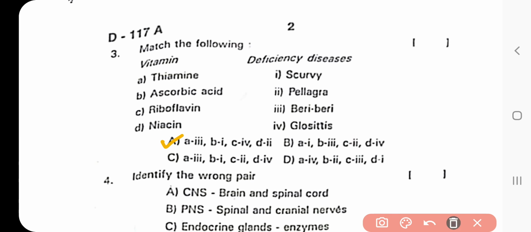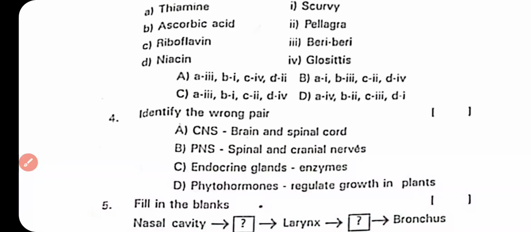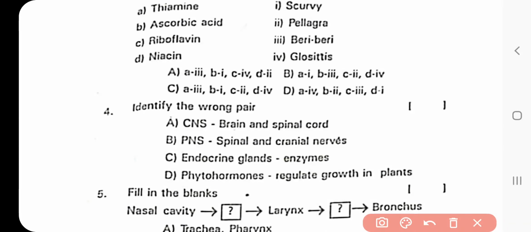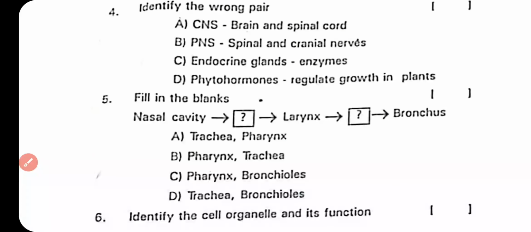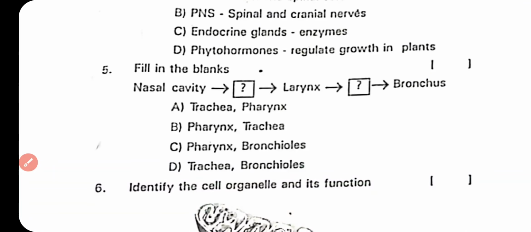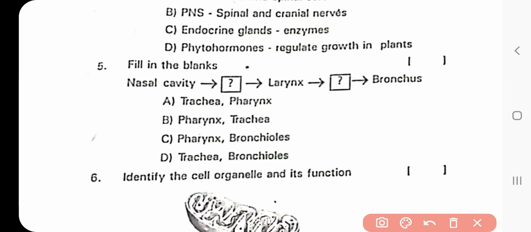Identify the wrong pair. Which option is the right answer? Endocrine gland, enzymes. Option C is the wrong pair. And next question, fill in the blanks. Nasal cavity, dash, larynx, dash, bronchi. Which option is the right answer? Right answer is option B. Pharynx and trachea is the right answer of question 5.